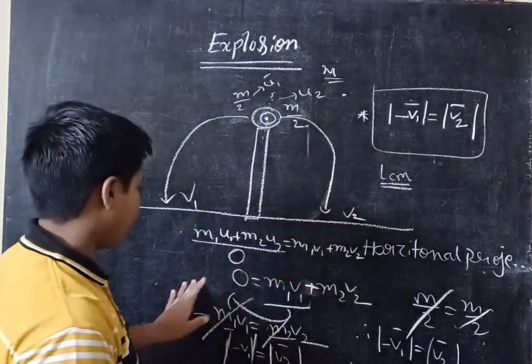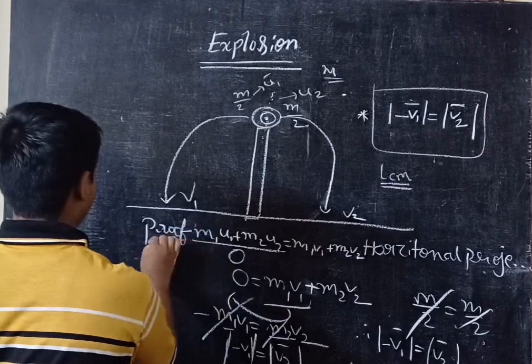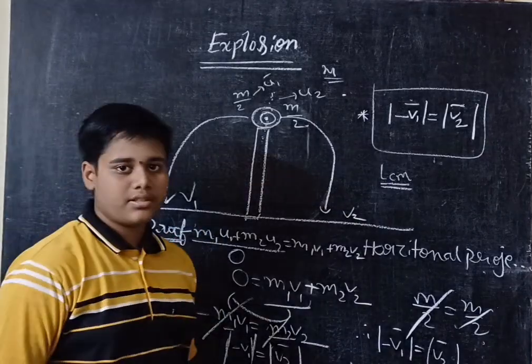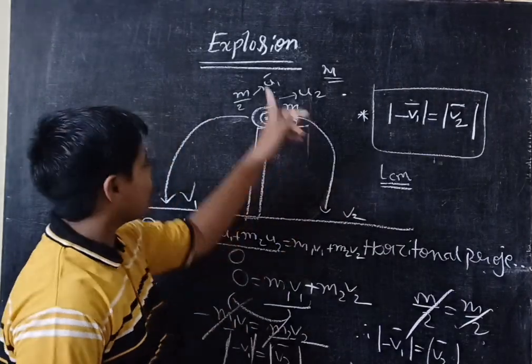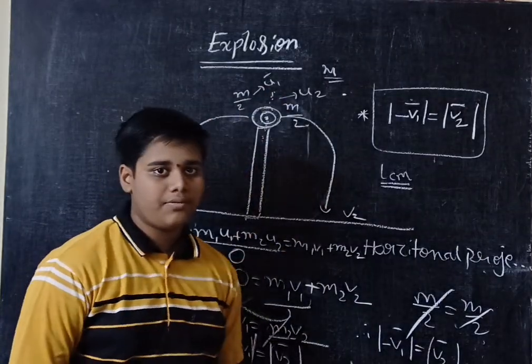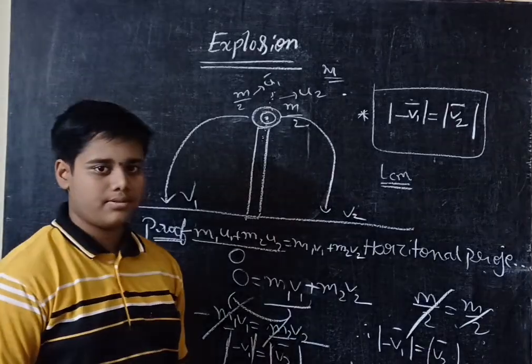Okay, so this is the proof. So this is the explosion, and these two, floating disk and explosion, are applications of law of conservation of momentum, and we will do some problems. Okay.